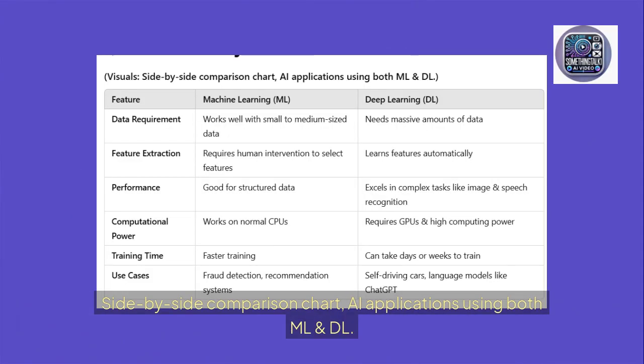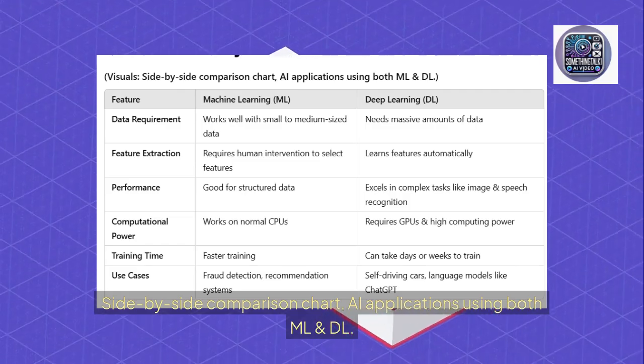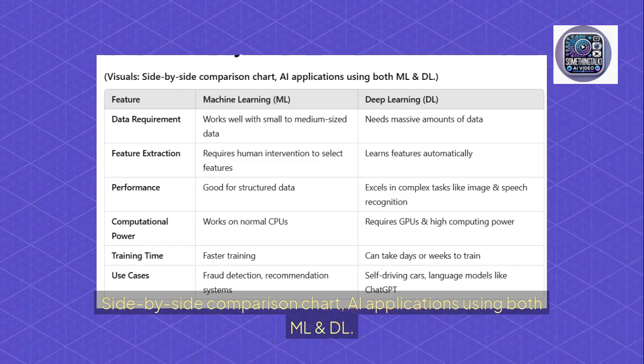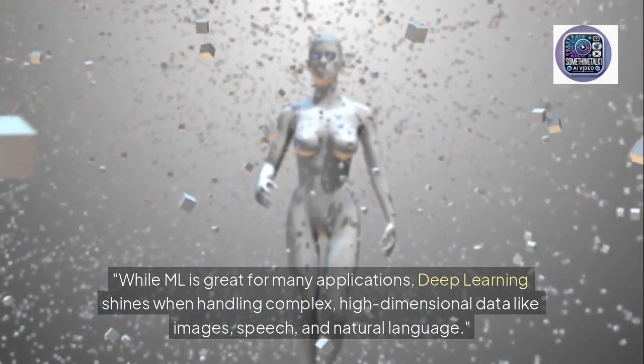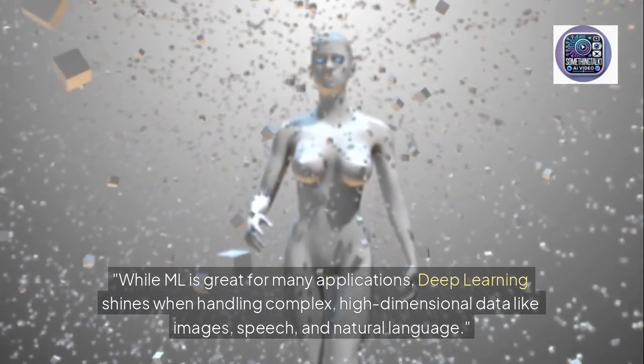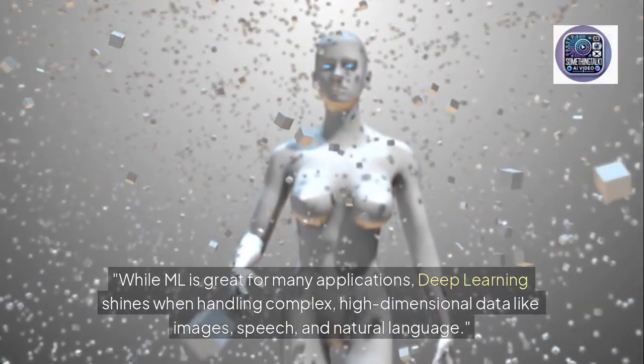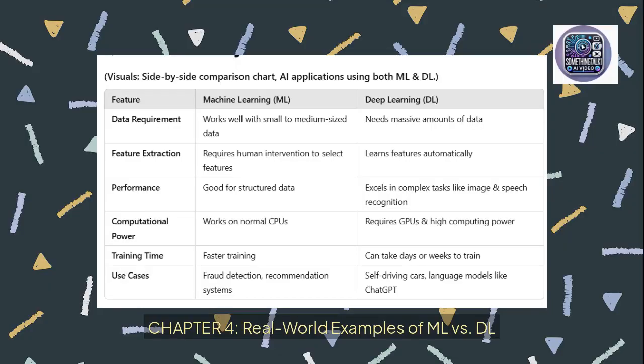Chapter 3, Key differences between ML and DL. Side-by-side comparison chart, AI applications using both ML and DL. While ML is great for many applications, deep learning shines when handling complex, high-dimensional data like images, speech, and natural language. Chapter 4, Real-world examples of ML versus DL.